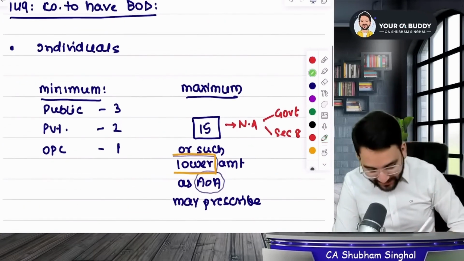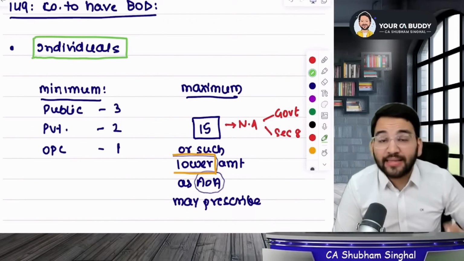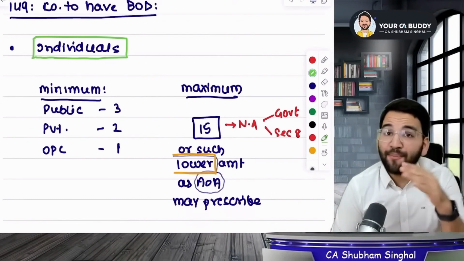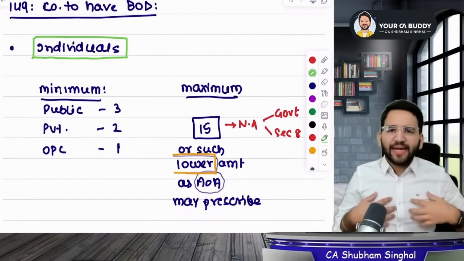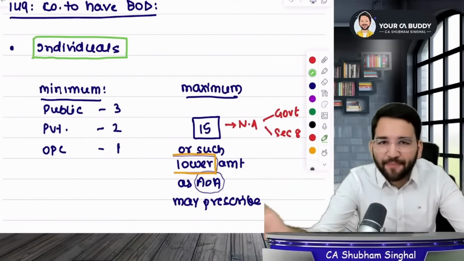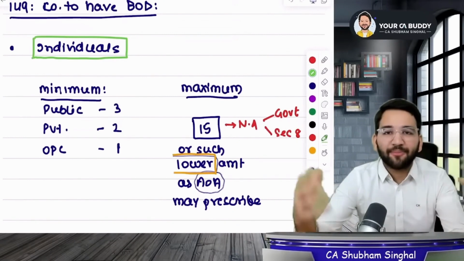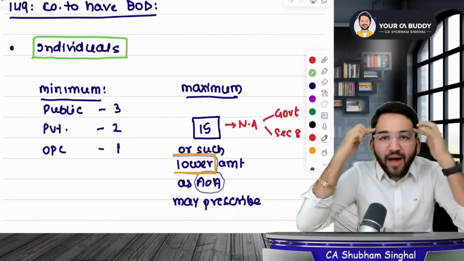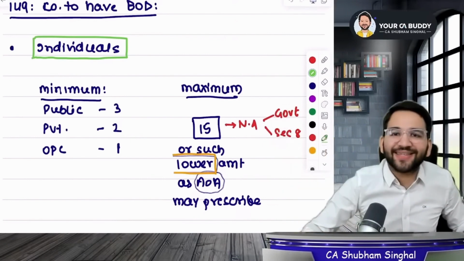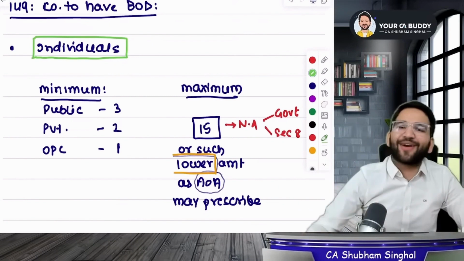That your board of directors will only have individuals. Now what do you mean by having only individuals? This means that a company cannot become a director on the board of directors, right? Individuals mean a person with flesh and blood. But a company does not have a body of its own. We know that a company is not a physical being. So a company doesn't have a brain to think, and therefore it can't run the business. That's why only individuals come on the board of directors. Besides individuals, nobody else comes on board.